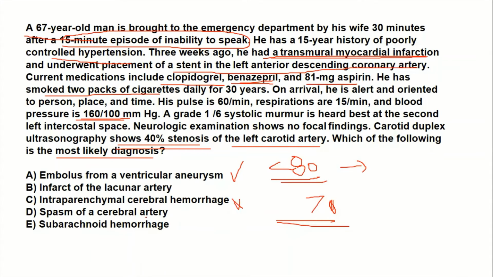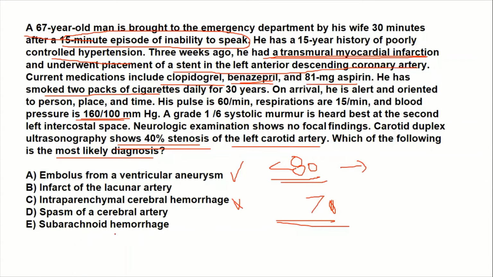Spasm of the cerebral artery and subarachnoid hemorrhage. Subarachnoid hemorrhage is going to present with a very severe headache, a very terrible headache, like the board exam gives you a buzzword, worst headache of my life, and there must be some neck pain and some signs of meningism, right?